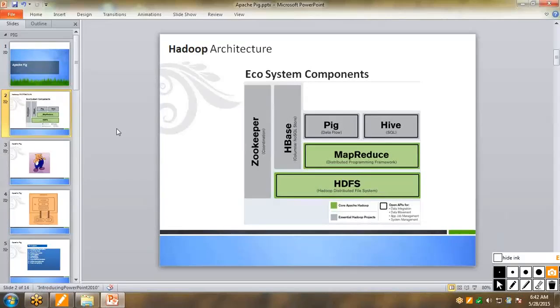Unlike in Hive, let me take you to Hive. Then you'll have a comparison side by side. So in Hive, what you typically do, let's say if you want to count, you have to write a select statement from a table.